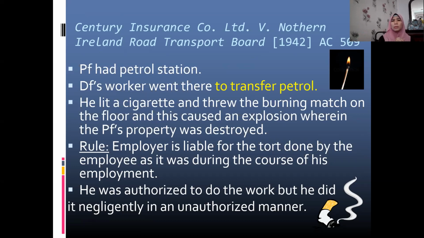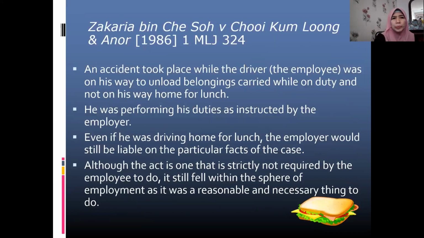So was there vicarious liability? Yes, there was. He was careless, so the employer has to bear the cost, and the employer is made liable together with the employee.